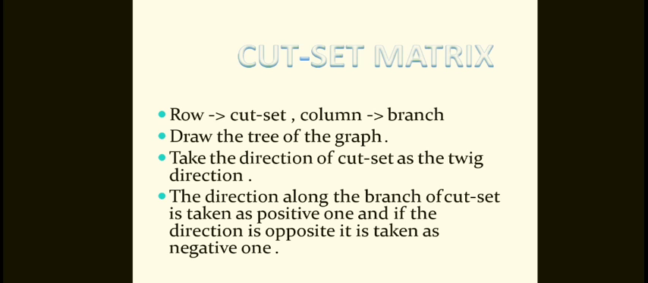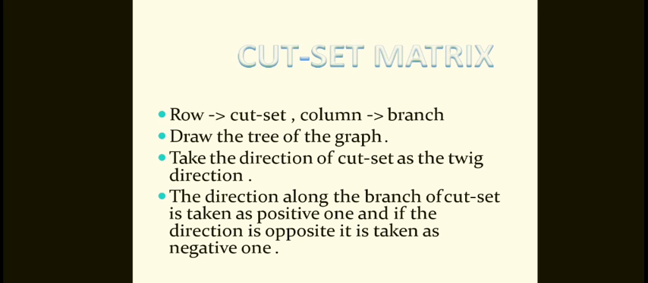If the direction of the link current of the selected F cut set is the same as the direction of the F cut set twig current, then the value of the element will be plus 1. Similarly, if the direction of the link current of a selected F cut set is opposite to that of the F cut set twig current, then the value of the element will be minus 1.